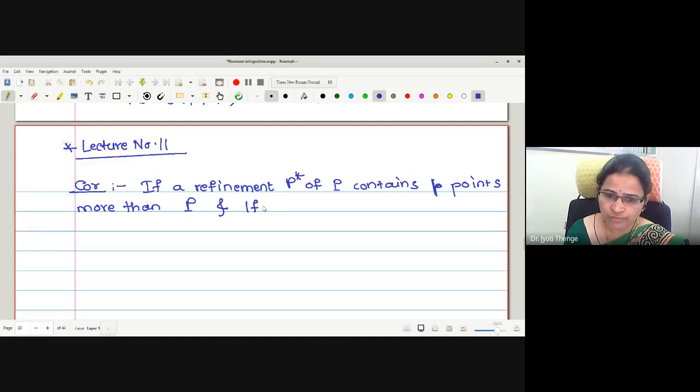And mod of f of x is bounded by k for all x in the given closed interval a to b. Then prove that